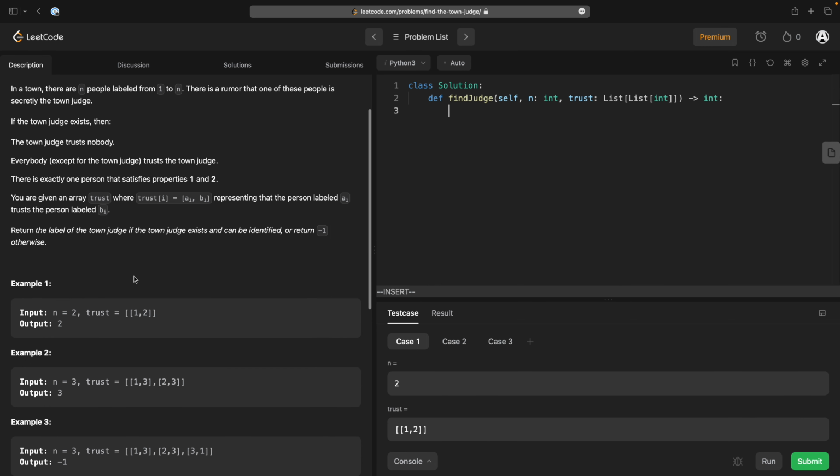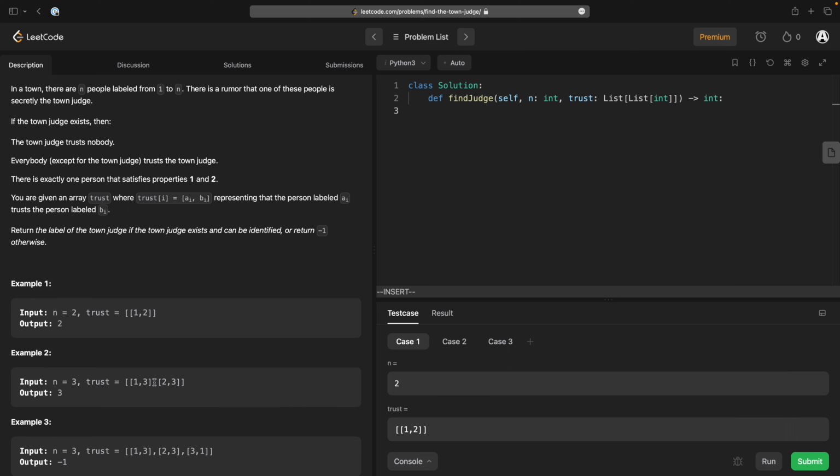Interesting, it's a little logic puzzle. So here, 1 trusts 2. So 2 must be the judge, because everyone except for the town judge trusts the town judge. There are 2 people. The town judge trusts nobody, so 2 doesn't trust anybody, and everybody except for number 2 trusts 2. Okay, n equals 3. 1 trusts 3 and 2 trusts 3.